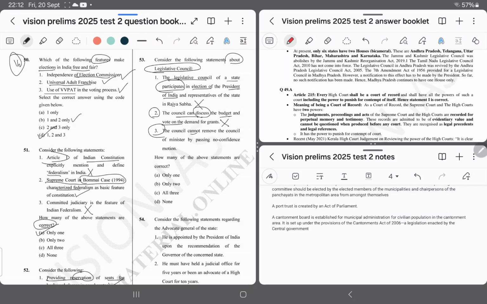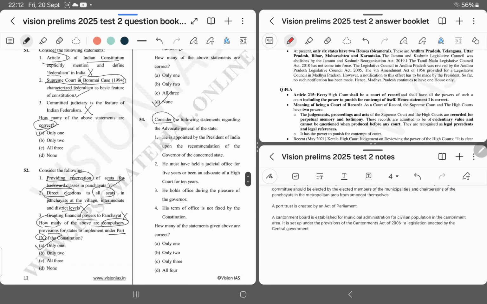Option number 3. Council cannot remove the council of ministers by passing a no confidence motion. This is also right because council of ministers are responsible to the state legislative assembly, not the council. Hence, I am going with option number D, and I am marking it very important.